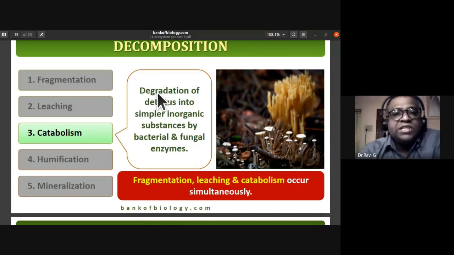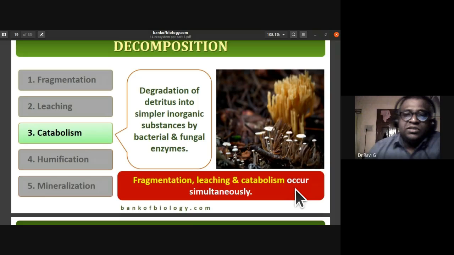The degradation of detritus into simple inorganic substances by the activity of bacterial and fungal enzymes, we call catabolism. Okay. So fragmentation, leaching, and catabolism occur simultaneously.